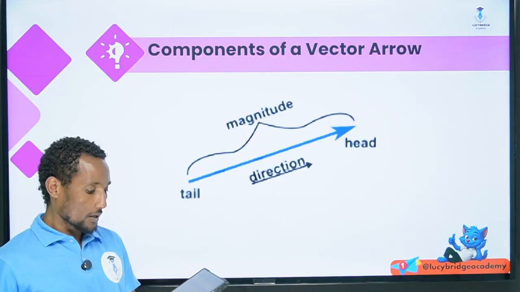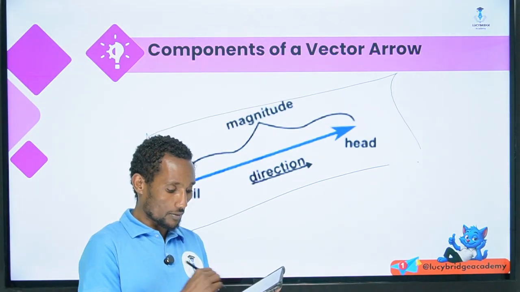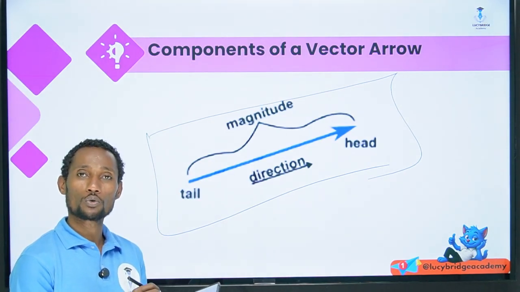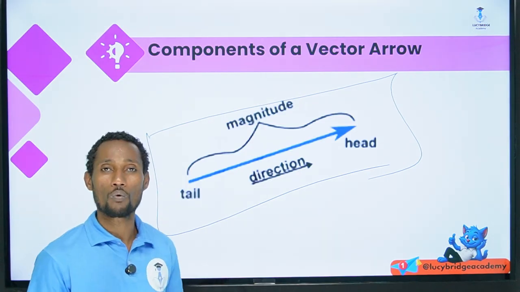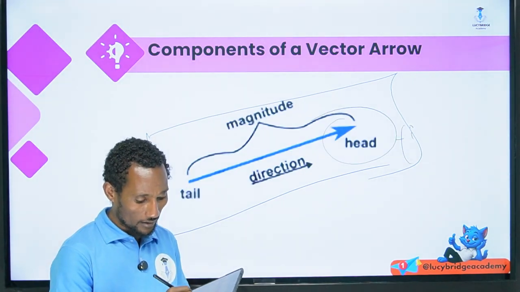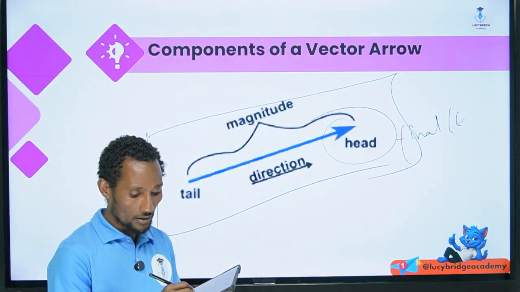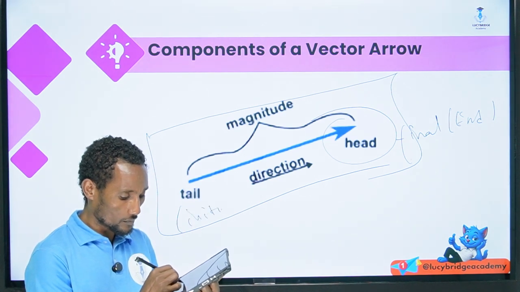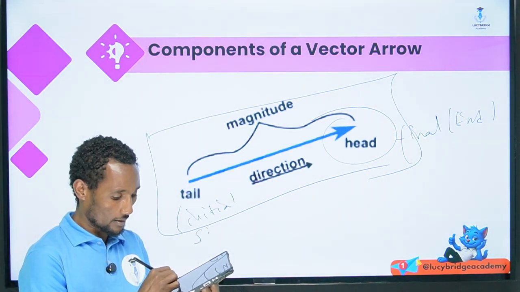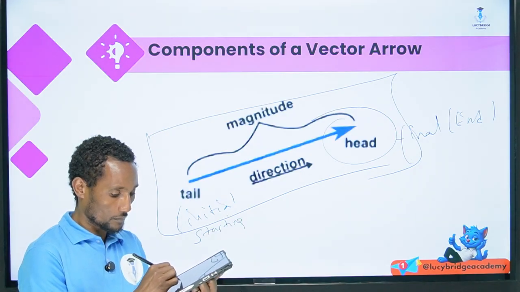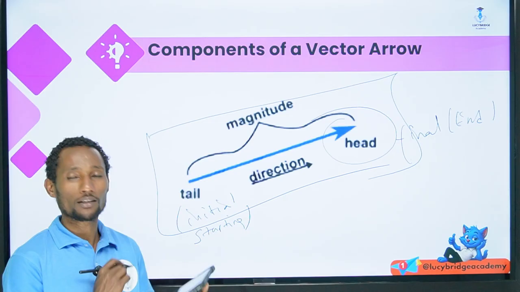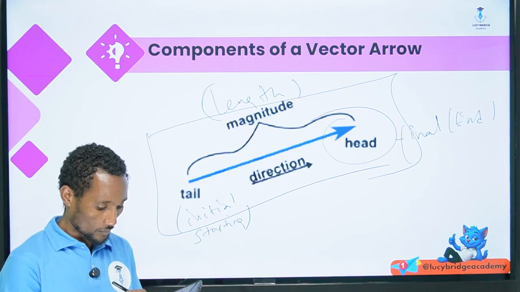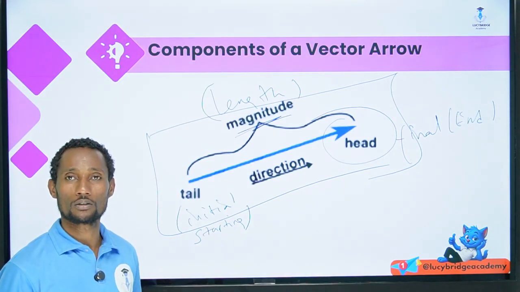So, the components of the vector arrows that we discussed earlier have a direction, given by the head of the arrow. The head is the final or end, whereas the tail is the initial or starting point. Whereas the length is the magnitude of the vector.